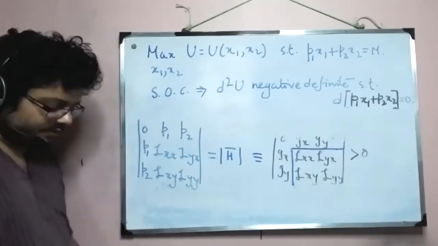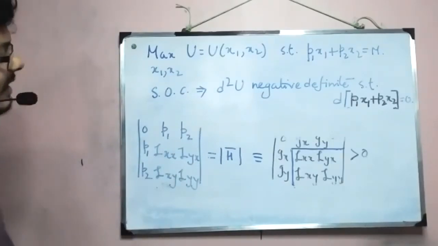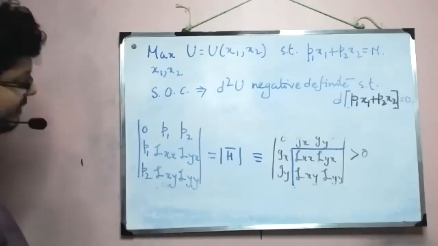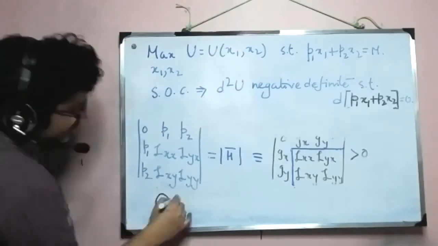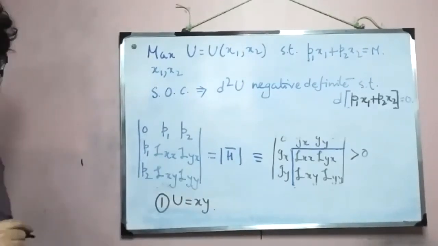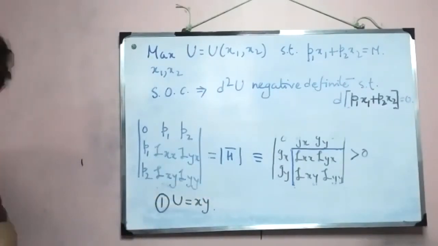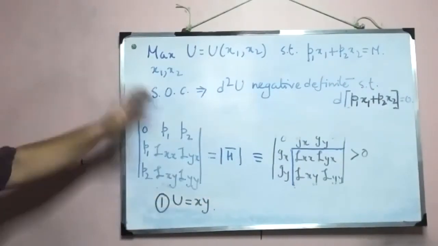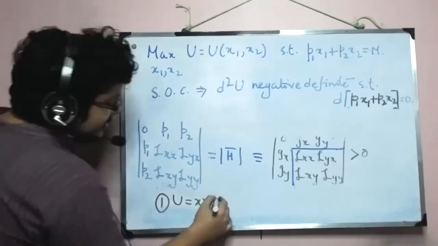Now I am going to give you two general form utility functions, for which I'm saying in advance that if I take u equal to xy, and if I take pxx plus pyy equal to m, and if I construct a Lagrangian and do all of this maximization, then we will see that the second order condition will be satisfied.